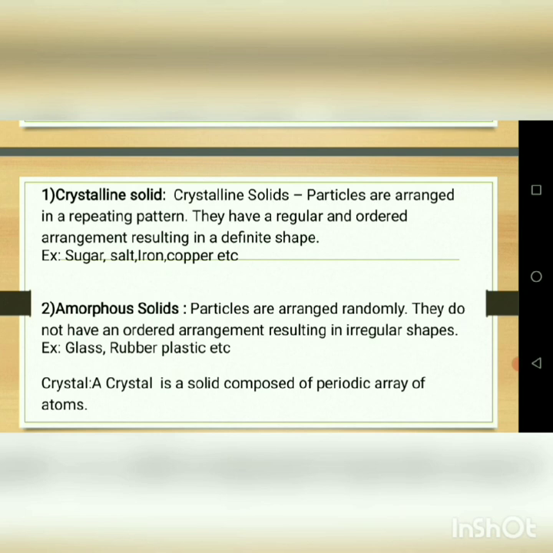The amorphous solid is also called an isotropic substance. Isotropic substance means the property is the same in all directions. The property does not change with direction. So in the crystalline solid the properties differ with direction, but in the amorphous solid they are the same. So it is known as an isotropic substance, and also as a non-crystalline solid. Some examples of amorphous solids are glass, rubber, and plastic.